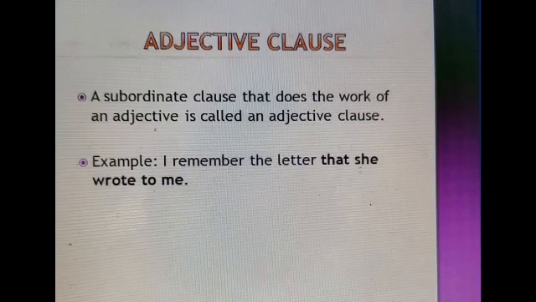Adjective clause. A subordinate clause that does the work of an adjective is called an adjective clause. Example, I remember the letter that she wrote to me. In this sentence, that she wrote to me is an adjective clause.